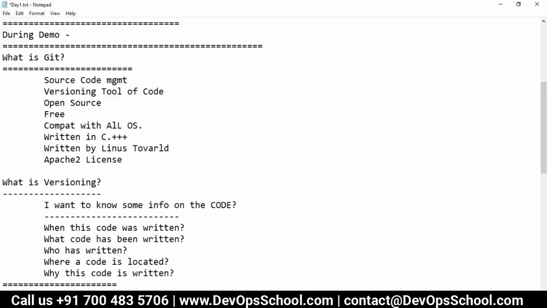So, it's a source code management tool. This is a versioning tool for code. It is an open source tool. It is a free tool. It is compatible with all the operating systems, written in C and stuff like that, written by Linus Torvald and Apache 2 license.